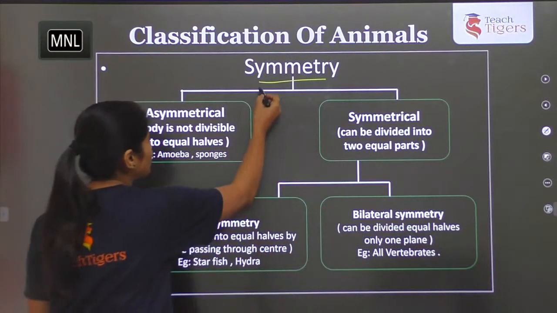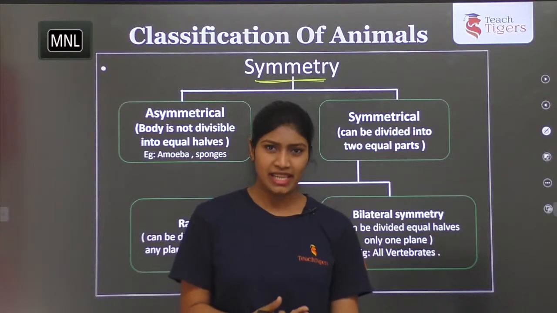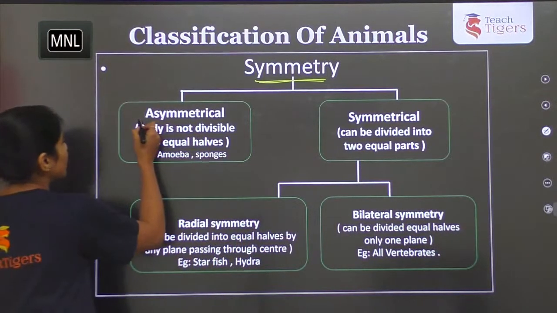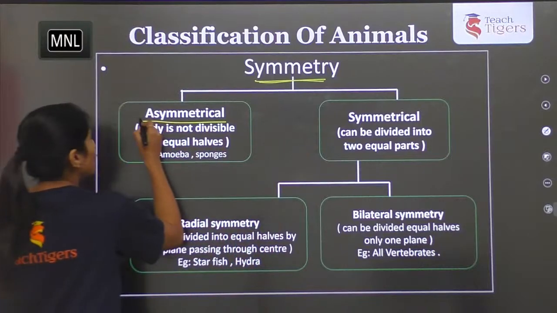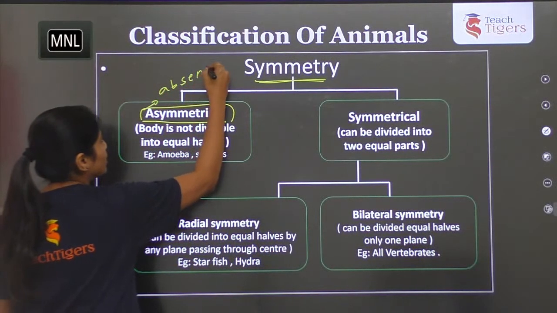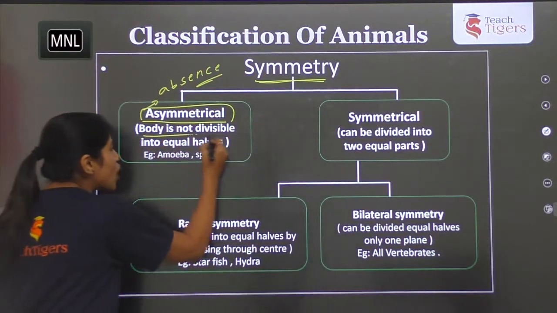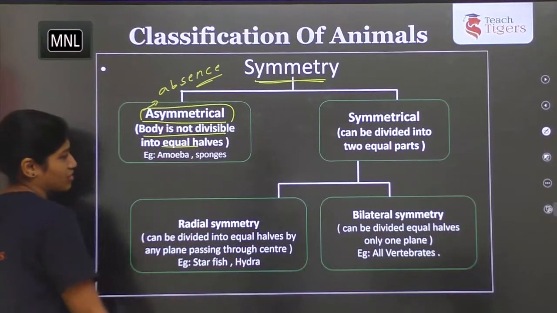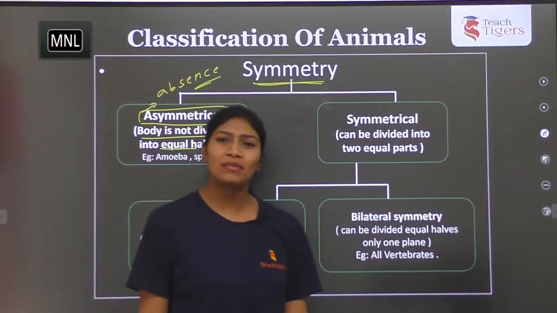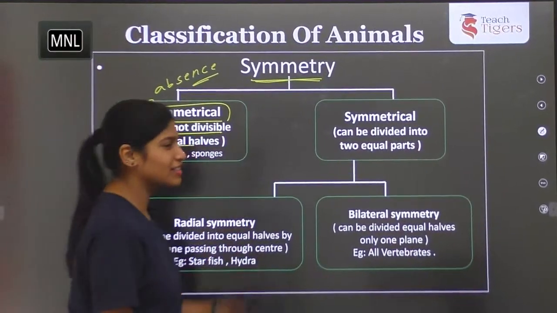So here symmetry is of two types, means based on the presence and absence of symmetry. Yes, it's of two types. So organisms are categorized into two forms. One is asymmetry. A means absence. So the organisms do not exhibit any symmetry. So body is not divisible into equal halves. Example, if you take amoeba and sponges. So amoeba and sponges come with asymmetry.